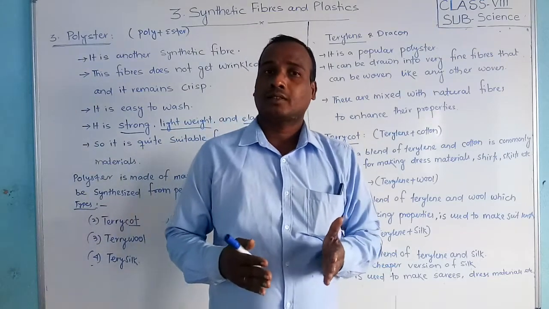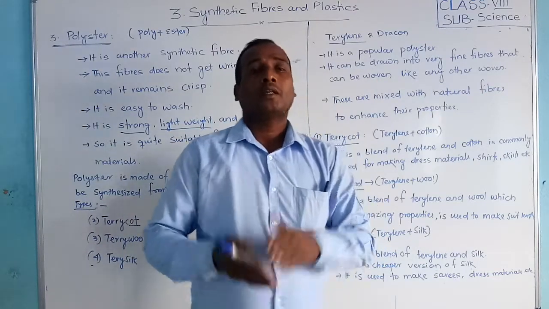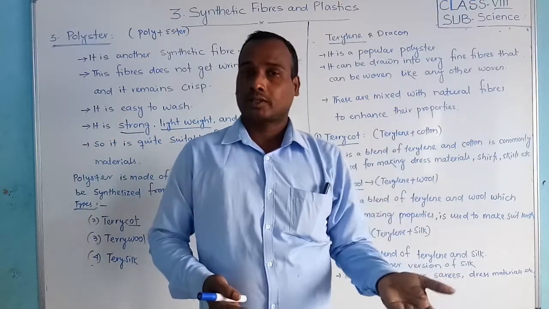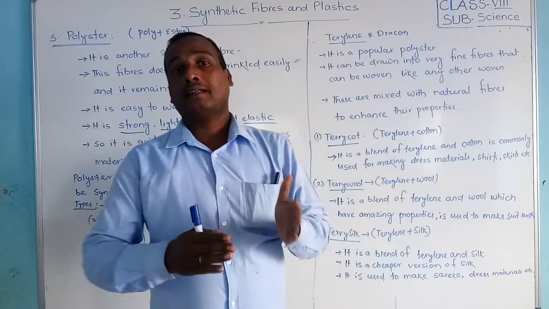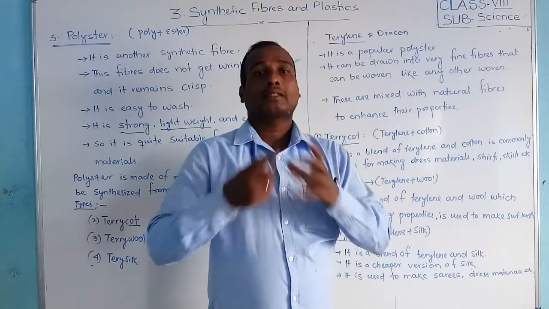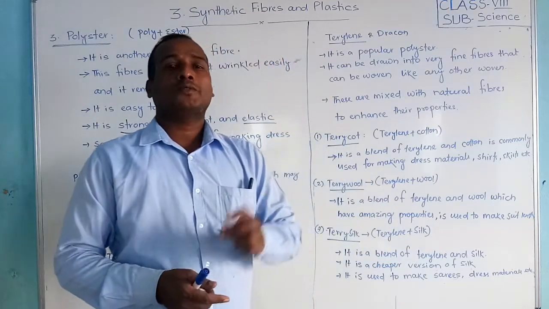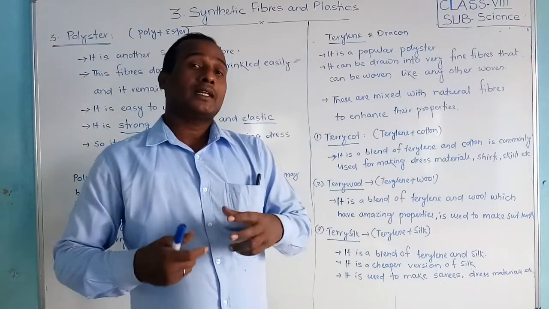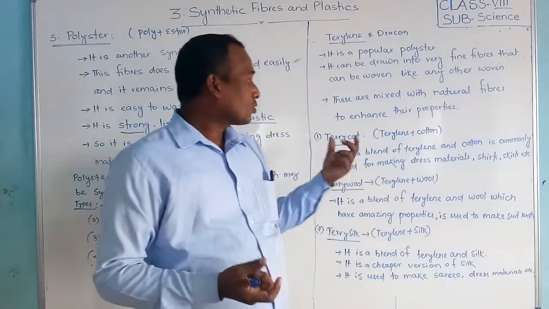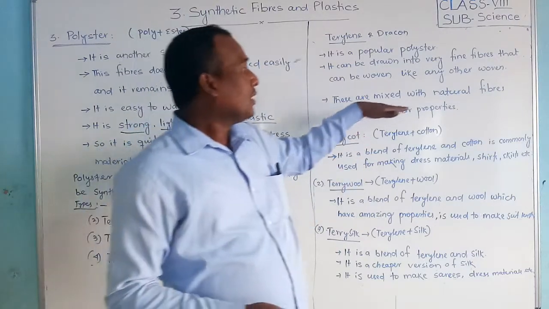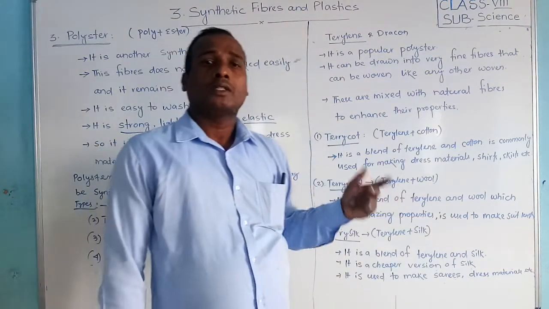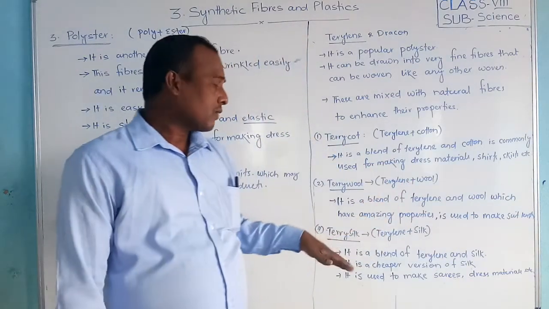Terylene is one of the polyesters only. So what is terylene doing? It is mixing with natural fibers. Okay, students, are you clear? Terylene is mixed with natural fibers and gives another special type of fiber. That is why its quality and strength increase, so it is mixed with other natural fibers. Now, one is terrycot, second is terrywool, third is terrysilk.